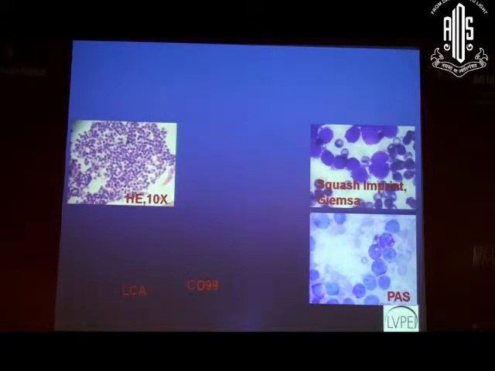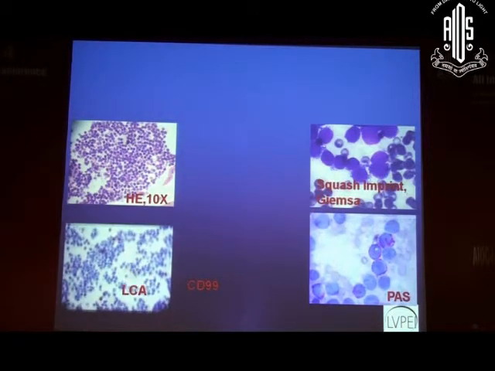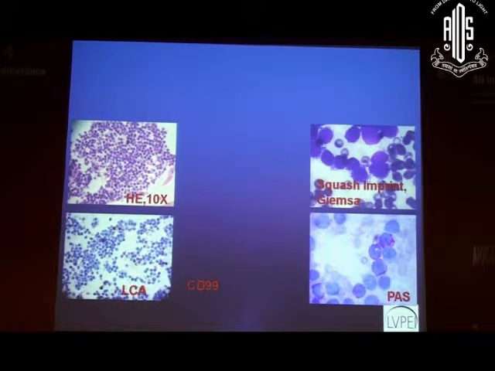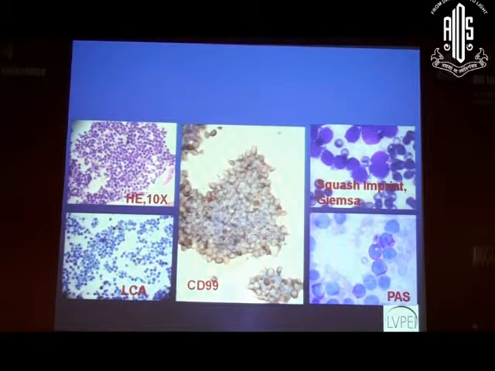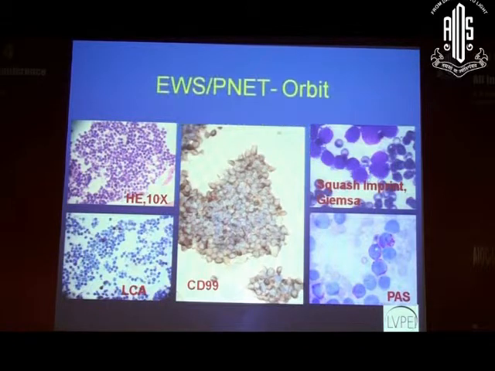We are seeing a small round blue cell tumor, but because of the squash imprint and seeing the cytoplasmic vacuolations, we had two clues. That it could be a lymphoma or a PNET, and then this was LCA, that is CD45, which was negative. So we were sure that it was not a lymphoma, and CD99 was positive. So we could know that it is Ewing sarcoma and PNET occurring in the orbit. This occurs in a little older age group as compared to rhabdomyosarcoma, and it can have more chances of involvement of the sinuses and bone involvement.